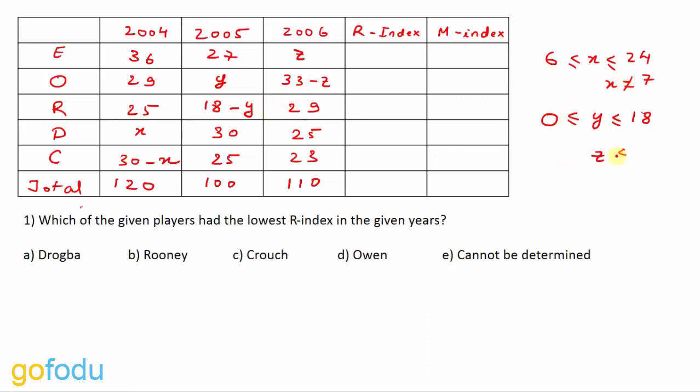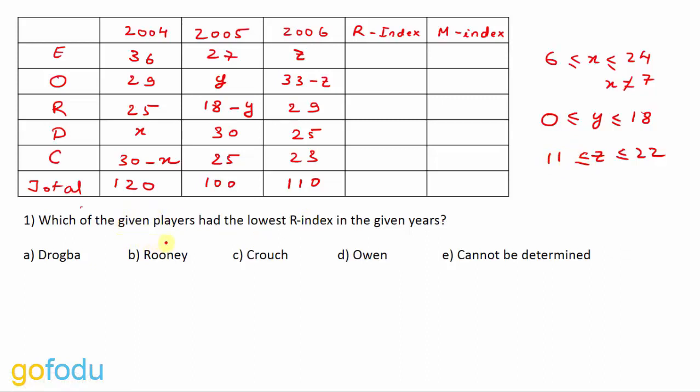Similarly for Z, the maximum value that Z can take should be lower than 23, that is 22. And the minimum value for Z has to be such that this value should not be greater than 22. So Z should be equal to 11. So this is the range for Z.